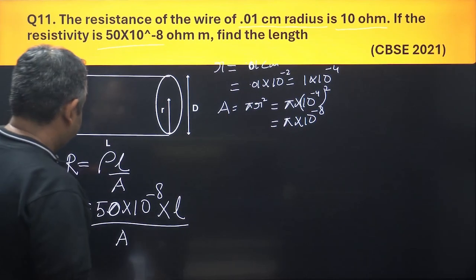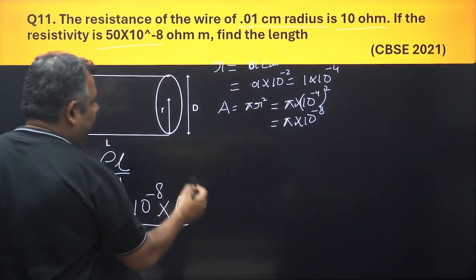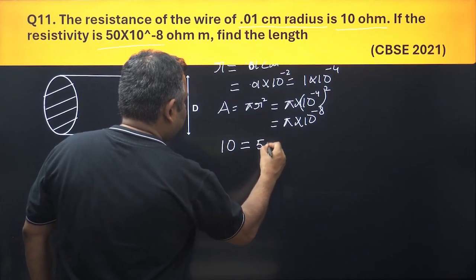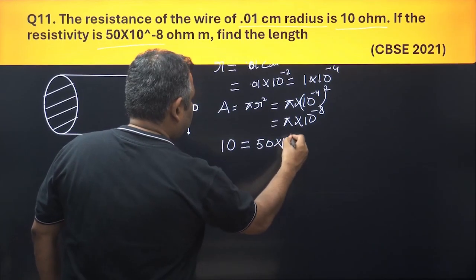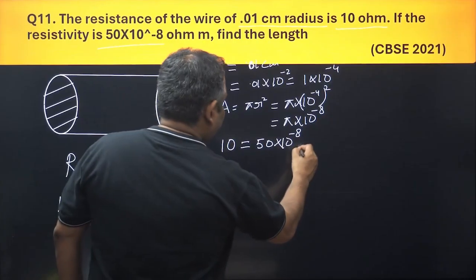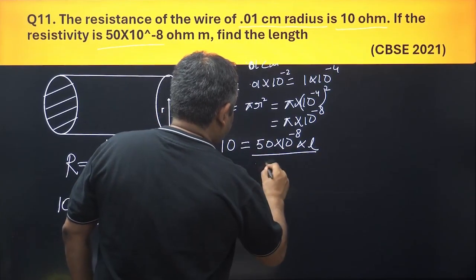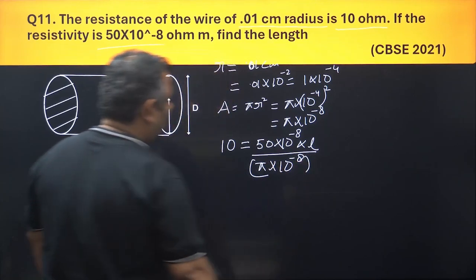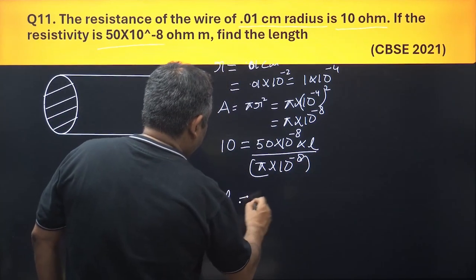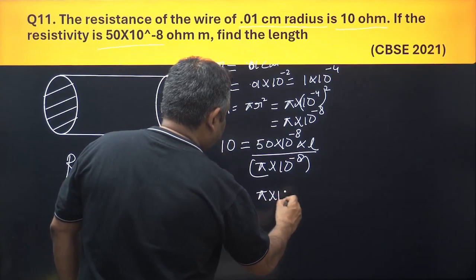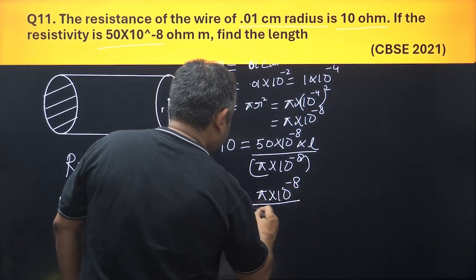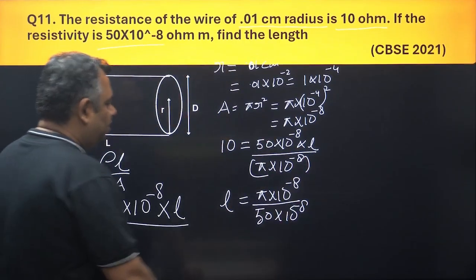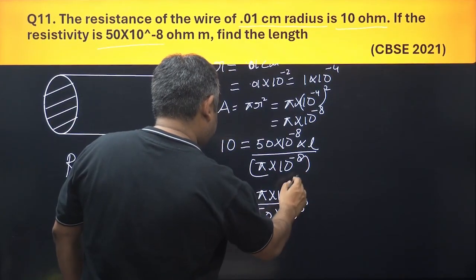Now let's substitute this value here. 10, which was the resistance, is equal to 50 into 10 to the power minus 8 into L upon pi into 10 to the power minus 8, which is the area. So L would be equal to pi into 10 to the power minus 8 upon 50 into 10 to the power minus 8, into 10. The 10 to the power minus 8 gets cancelled.